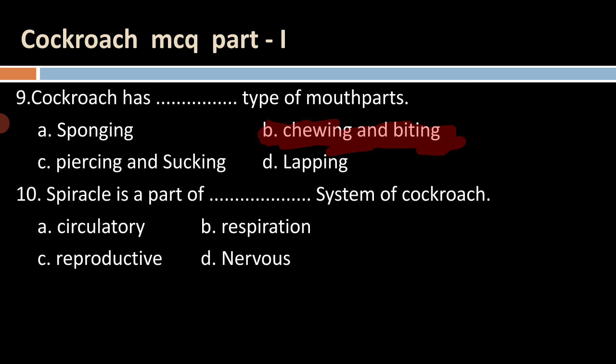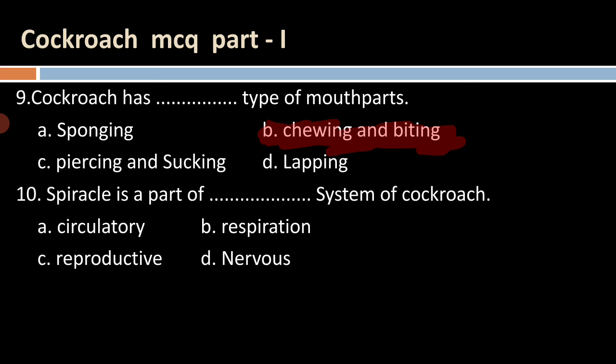And last multiple choice question for this video, spiracles are a part of which system in cockroach? A. Circulatory system, B. Respiratory system, C. Reproductive system, or D. Nervous system. The spiracles are small openings found on the lateral side of the body.